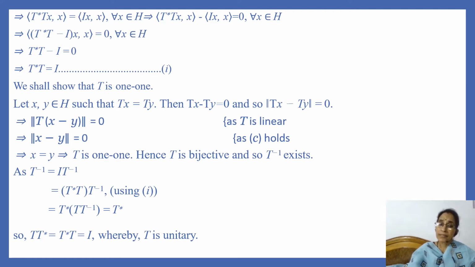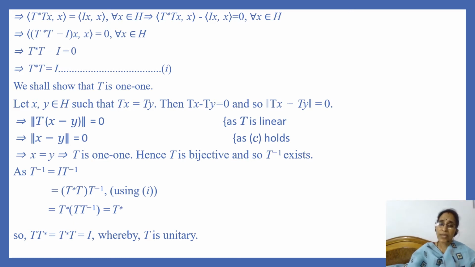And since we have assumed statement C, that implies that norm of Tx is equal to norm of x for every x, and since x and y are in H, x minus y is also an element of H, and so norm of T of x minus y is nothing but norm of x minus y.